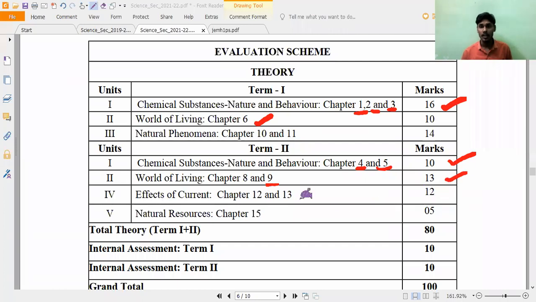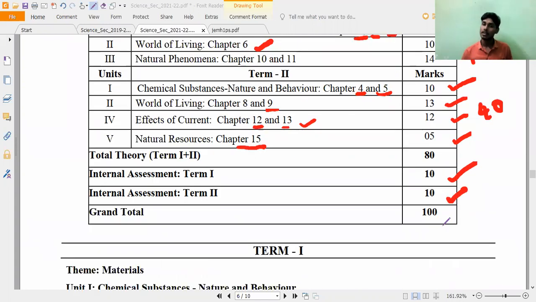And the effects of current, meaning both electricity and magnetism, chapters number 12 and 13, 12 marks will come. And from chapter number 15, natural resources, we get 5 marks. So this is all about term 1 40 marks and term 2 40 marks, total theory 40 plus 40 is 80, and internal assessment term 1 10 and internal assessment term 2 10. For this internal assessment also they have given 1 chapter, which we'll also see. So the total number of marks is 100.